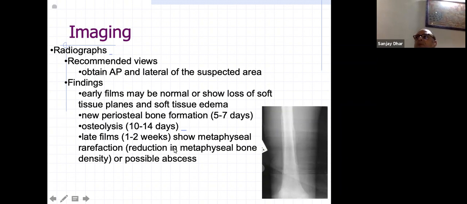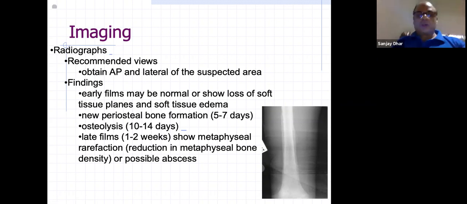So in the first 10 days, as soon as you get a patient in the ER, in the casualty, you may not get anything on the X-ray except maybe some osteopenic area or just a hazy metaphysis. That doesn't mean it is not osteomyelitis. What you can do in such patients is repeat the X-ray after 10 days, supposing you have treated them on antibiotics and have not been very aggressive by doing surgery. Suppose the patient responds to IV antibiotics that you started on the second or third day, to be sure, you should call back the patient after 10 days and see that X-ray.